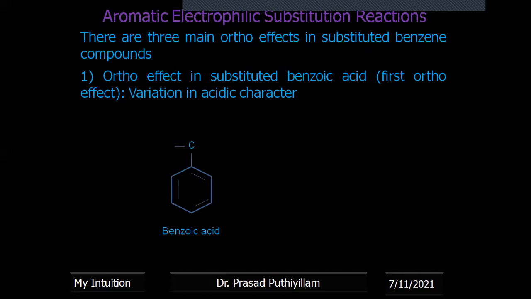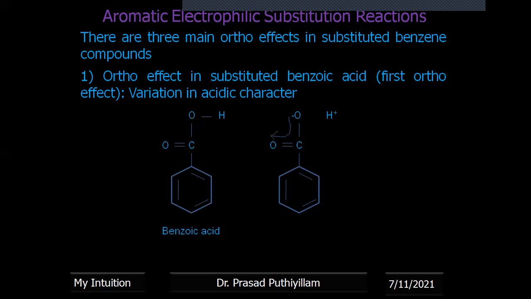So the benzoic acid structure I'm drawing: C6H5COOH. It becomes acidic when the proton separates as H plus, leaving O minus. If the proton goes away from this molecule, then we can say that it is acidic. The more easily the H plus goes out, the more acidic the compound will be. Therefore, we'll check what will happen if it has got an ortho substituent.